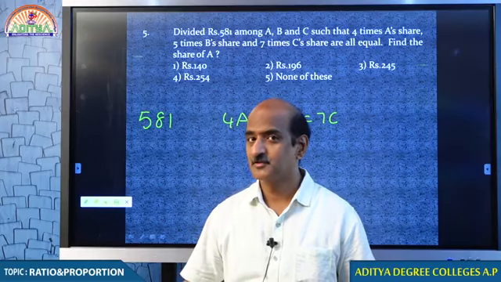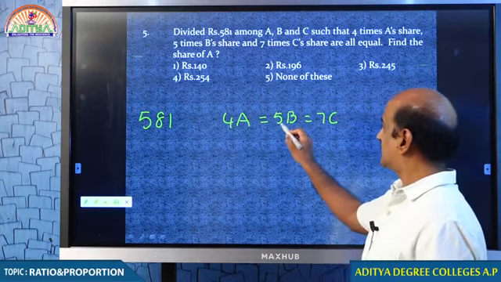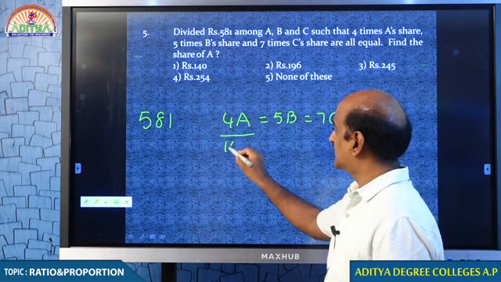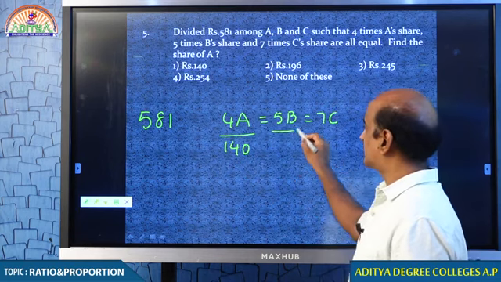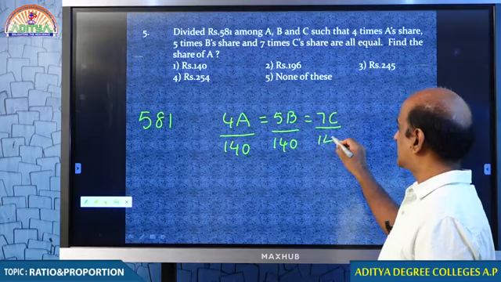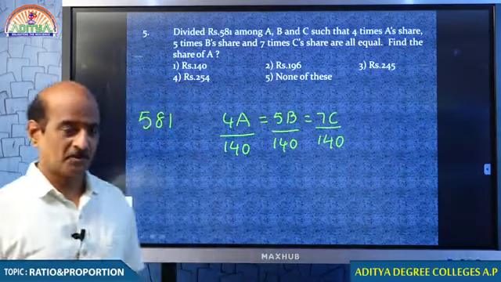Should I tell you one interesting point? Students, 4 into 5, 20, 20 into 7, 140. We divide the entire equation by 140. You can ask me why we are doing that. Let me tell you that.